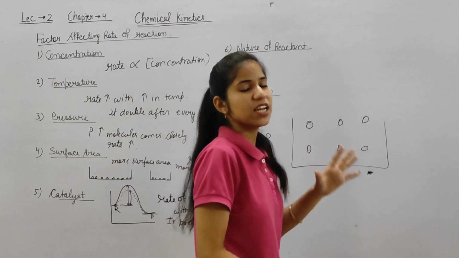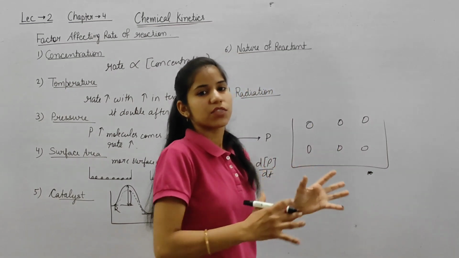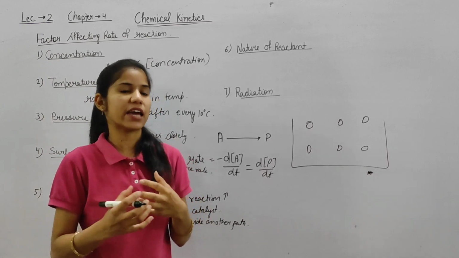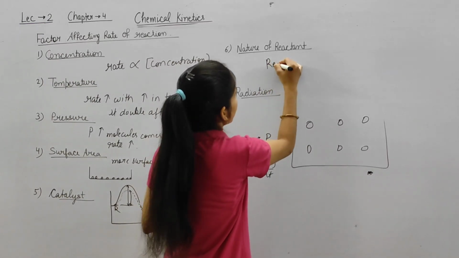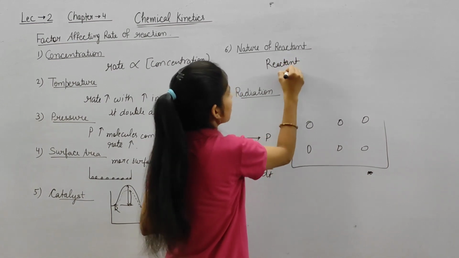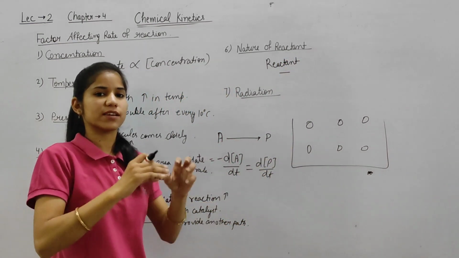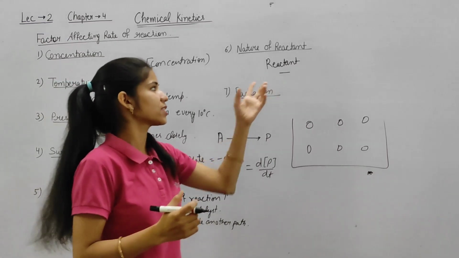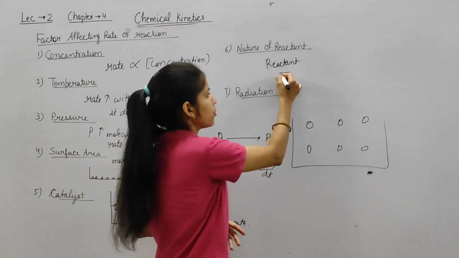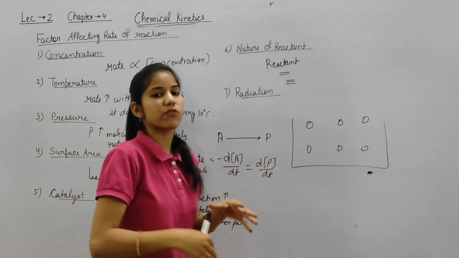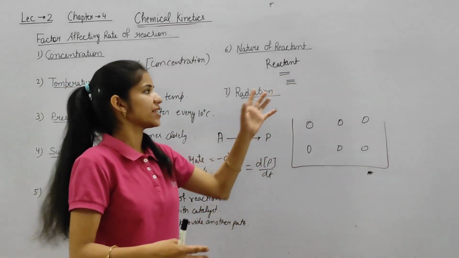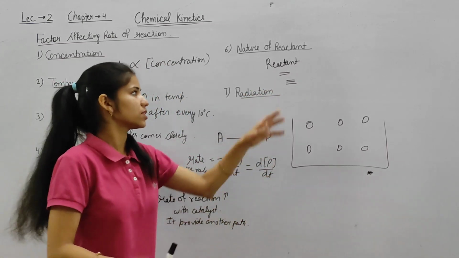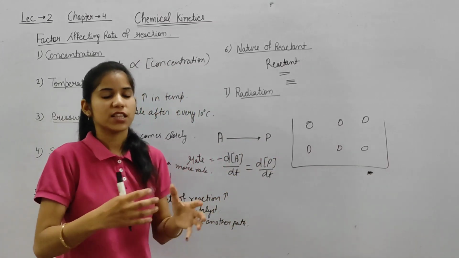Now the next factor is nature of reactant. It also depends on the nature of the reactant. Like if we have a reactant in which a single bond is present or the bond length is larger, we will provide less energy to break this bond. If we have a double bond or triple bond, we provide more energy to break these bonds and convert it into product. So this also depends upon the nature of the reactant.